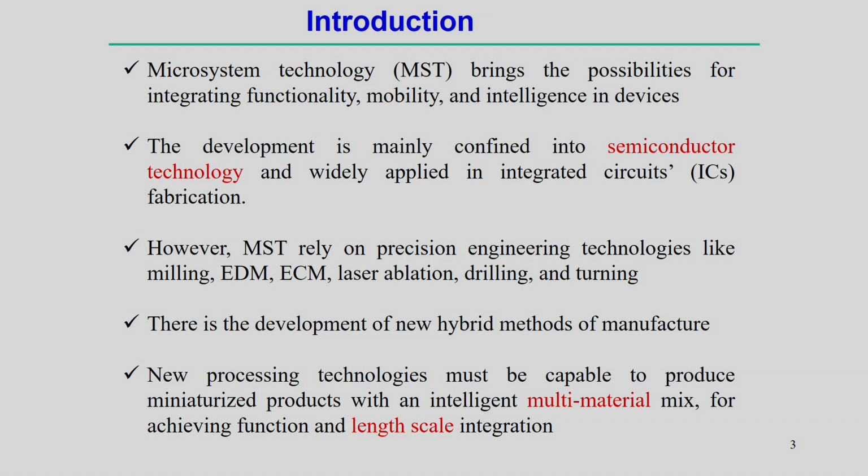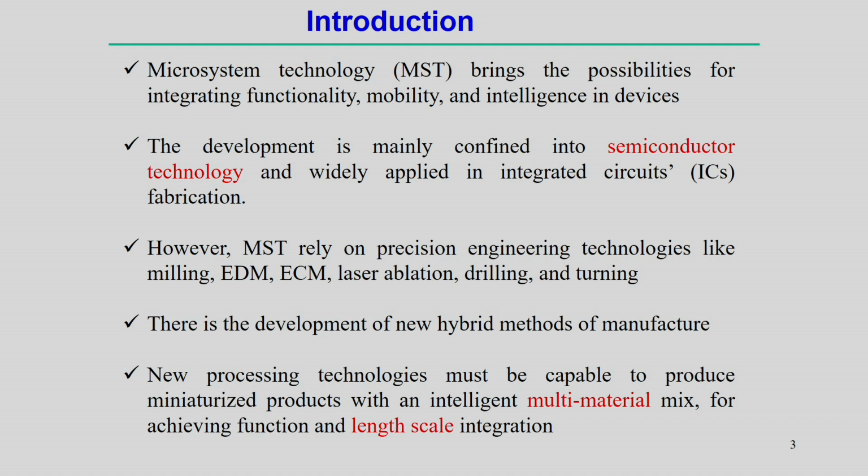But nowadays, with the development of new materials, more complicated geometry, and the reduction of the size of the components, new technologies have been developed, or maybe hybrid technology has been developed, that is related to microsystem technology.